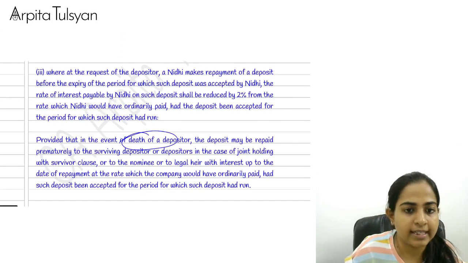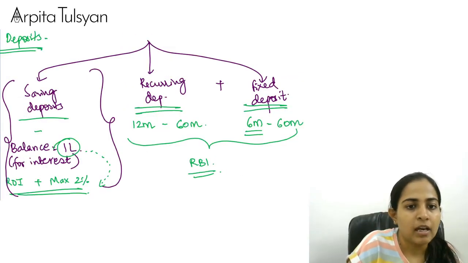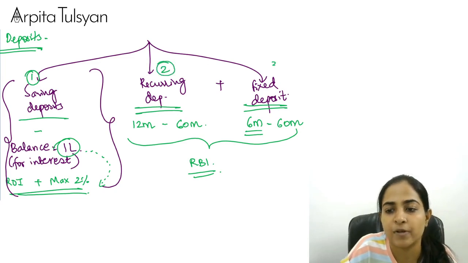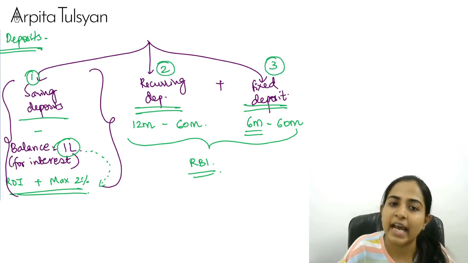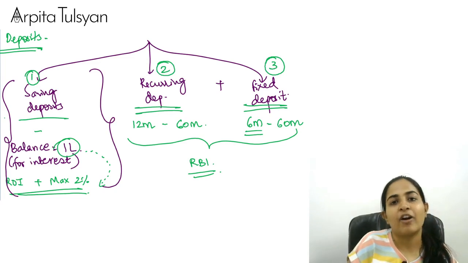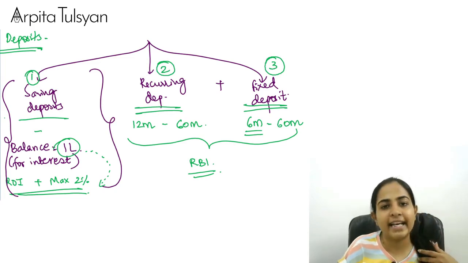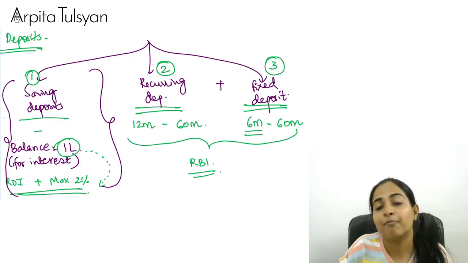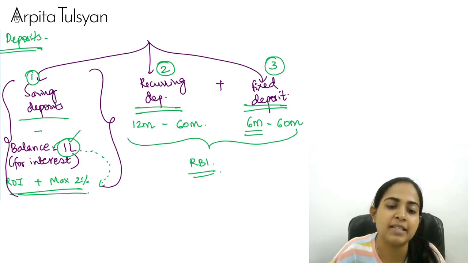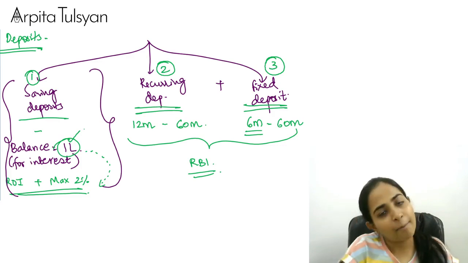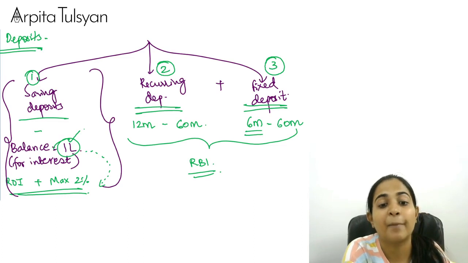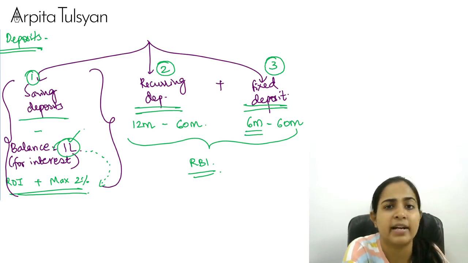Yes, so let's try to summarize this once. First of all, we started with these 3 types of deposit: saving deposit, recurring deposit, fixed deposit. Saving deposit can be for any period, because in a saving deposit you can anytime go and keep your money, anytime go and withdraw your money. But for the purpose of paying interest, your balance will be considered as 1 lakh rupees only. If more money is kept in their account, that is okay with them, but for the purpose of paying interest, it will be considered as if you have just kept 1 lakh with them.